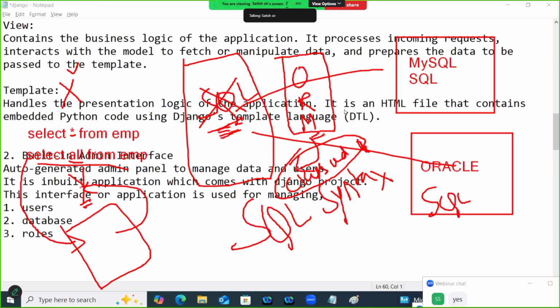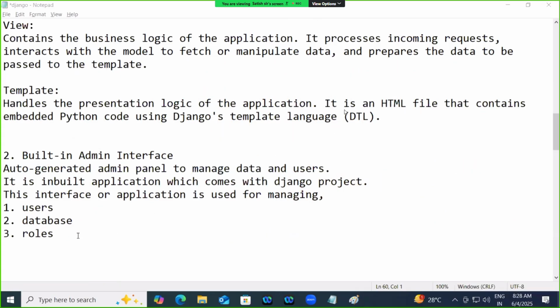So when you want to work with Django, is it required to know SQL? You need to know Python. You don't require to know SQL. That is taken care of by ORM. You don't require to know the insert, update, or delete command. Those commands are generated by the ORM tool. Understood? So what is ORM? Object relational mapping.